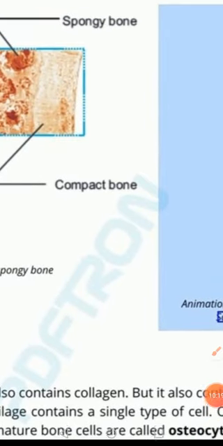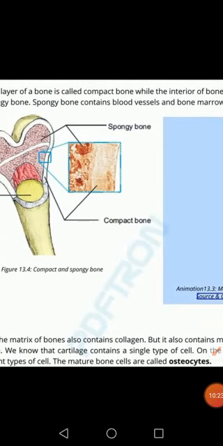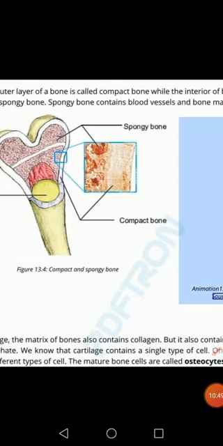This is also important regarding the paper, it can be asked: what are osteocytes, or what are chondrocytes, or what are the cells of bone called, osteocytes, and what are the cells of cartilage called, which are called chondrocytes. Besides this, a difference question can also come: what is the difference between chondrocytes and osteocytes. So these are different points which are important regarding this lecture.